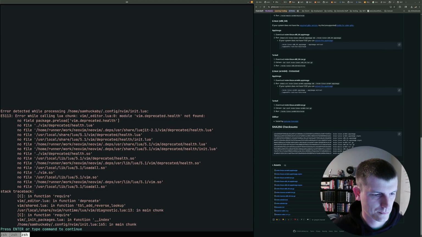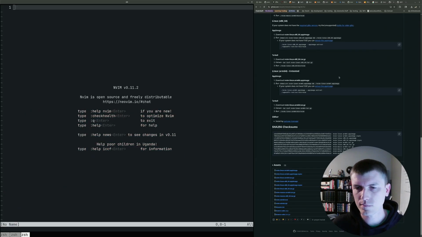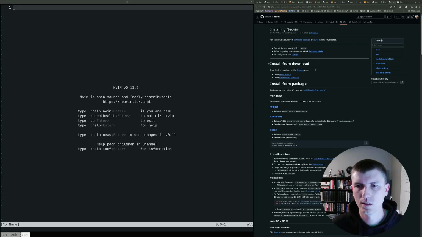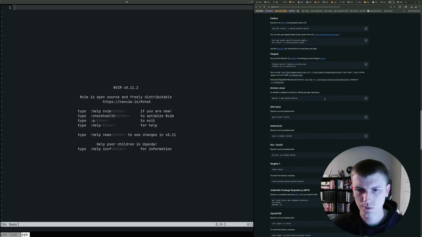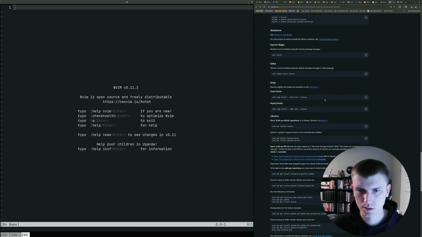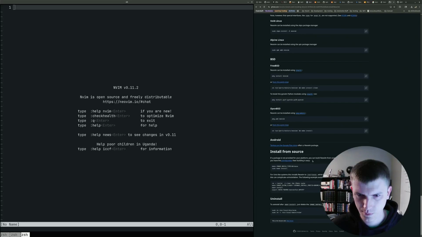Health.lua. Install from source. Package is not primary platform. You can build neovim from source. See Build neovim for details.